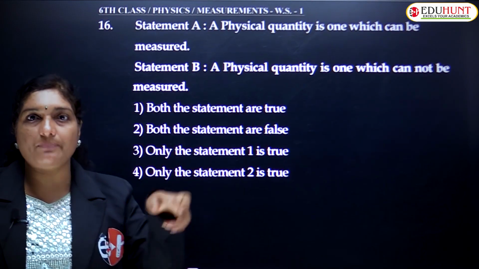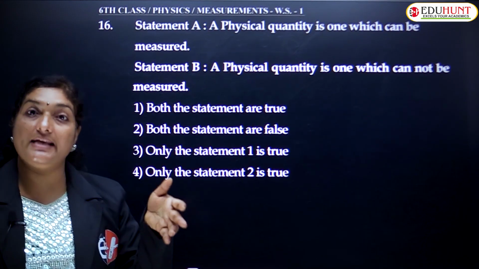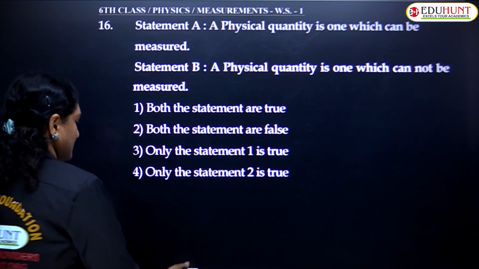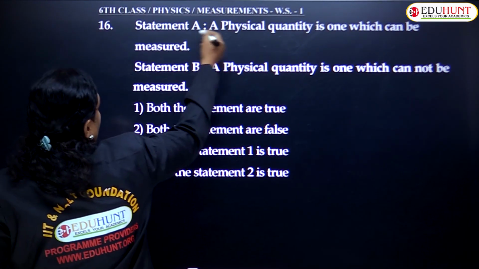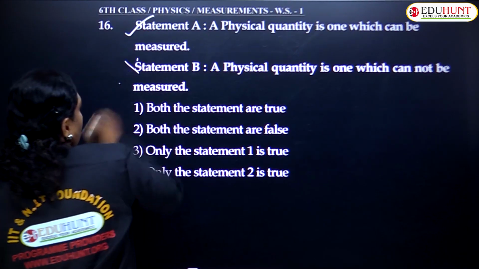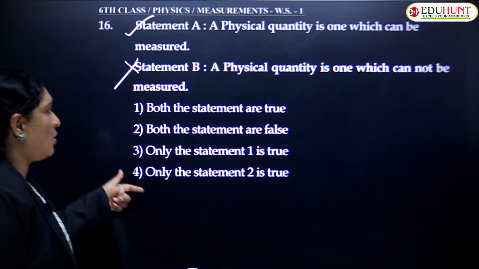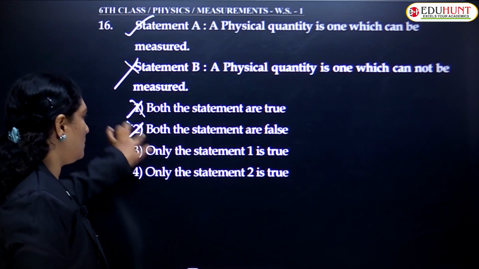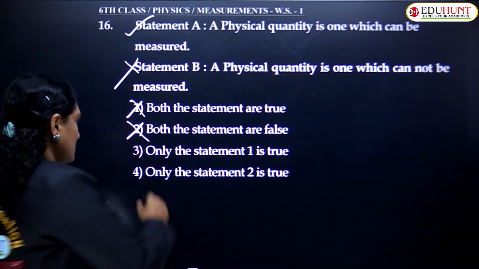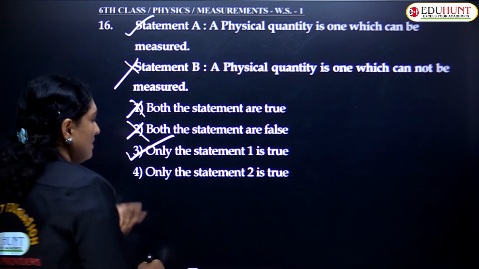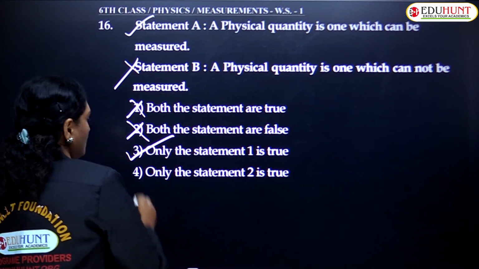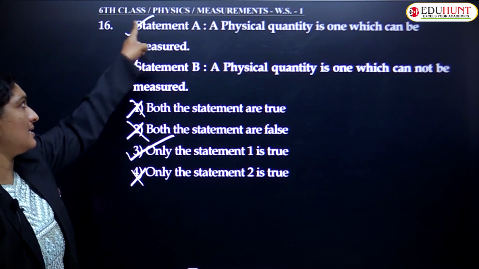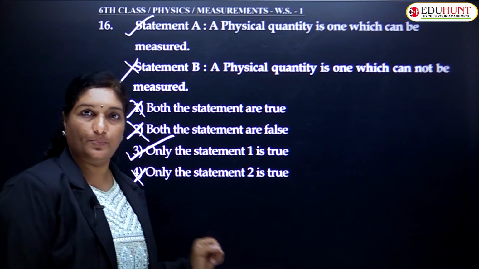Physical quantity can be measured. So only statement A is true and statement B is false. So your answer would be the third option: only the first statement is true. I hope it is clear.